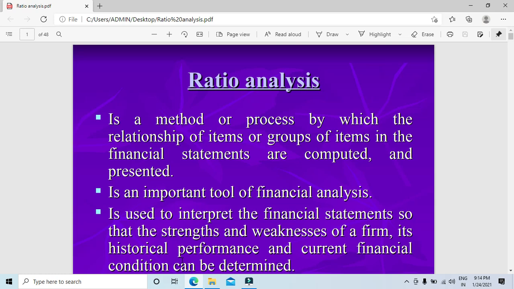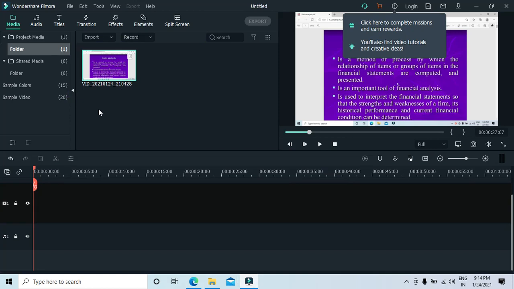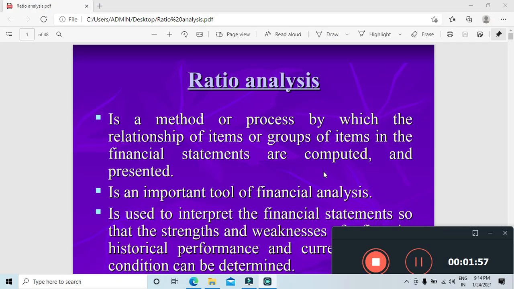So what it does, it checks out the relationship between the two items. What is the percentage of relationship, and how far that relationship is being maintained between the two items. And if I talk about financial statements, you will be coming across expenditures and incomes, isn't it?